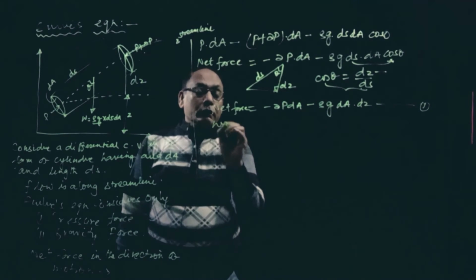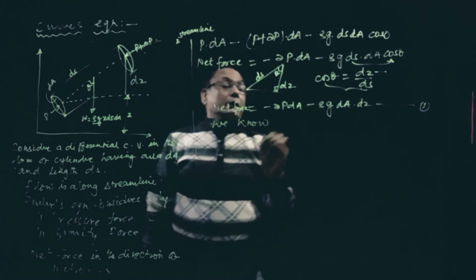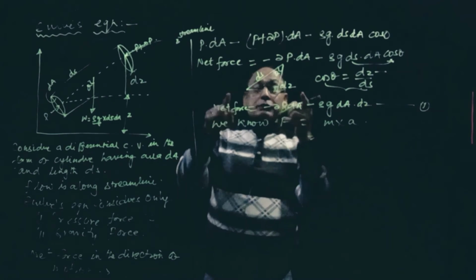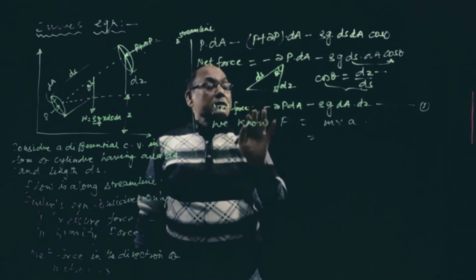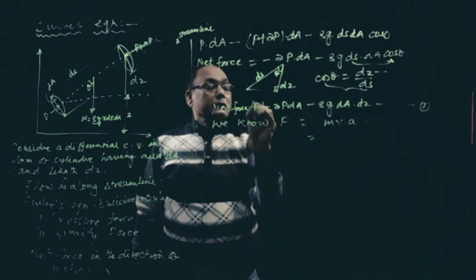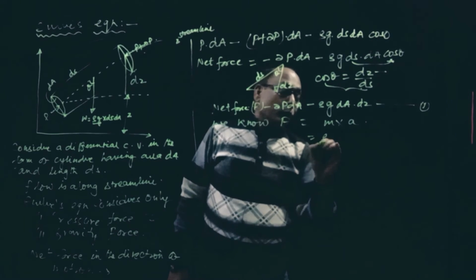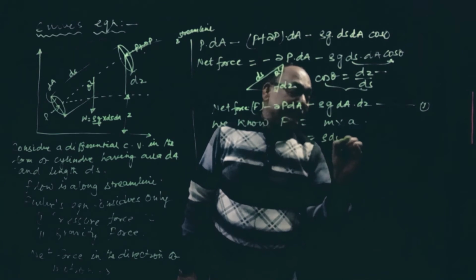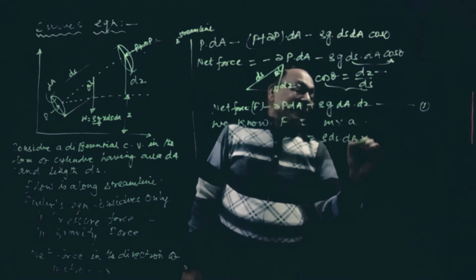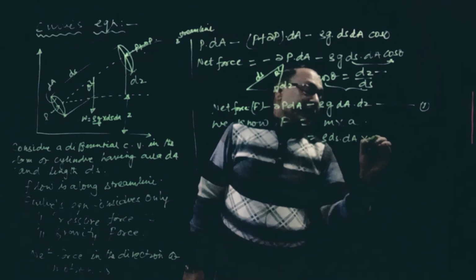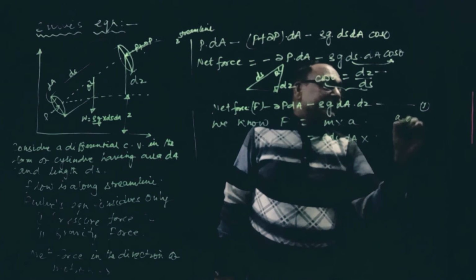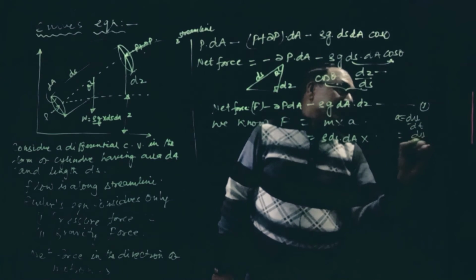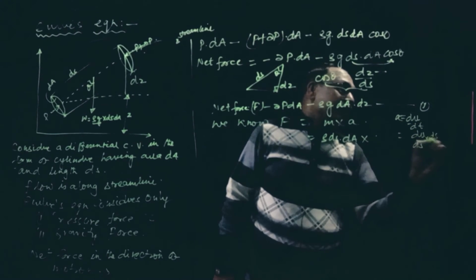Now we know F is equal to mass into acceleration. So the net force we have found. Now mass is rho, mass density, into ds dA. Acceleration is dV by dt, so dV by ds into ds by dt.